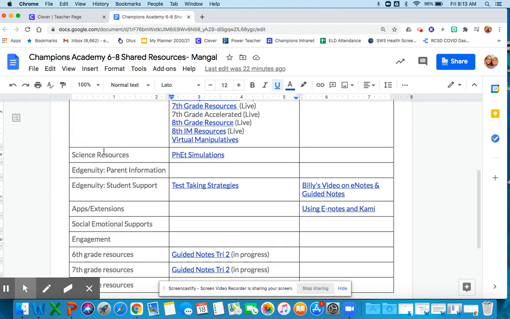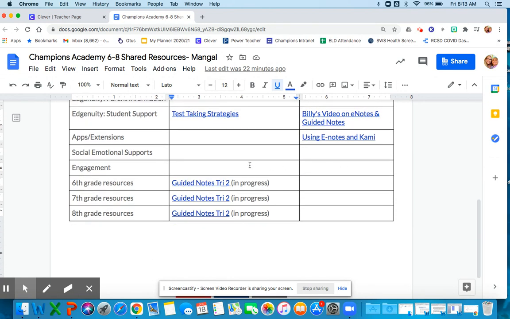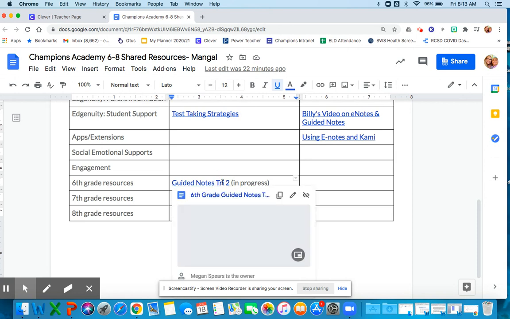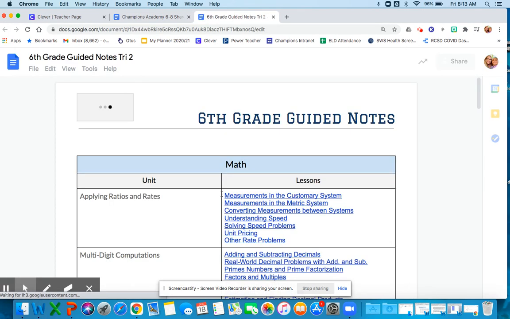And as we keep going down, this is the test taking strategies. We've already gone over that a few times with my students, and here's the video. If you haven't seen the video yet, I highly, highly recommend it. It is very thorough, and your students will definitely know how to take guided notes when they're done watching that. And then there's additional 6th grade resources right here, guided notes for trimester 2. So here are all of the guided notes for 6th graders for trimester 2.